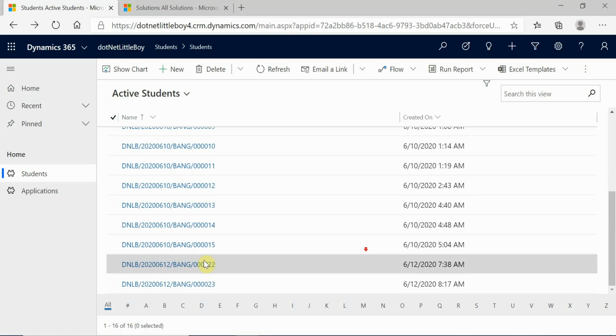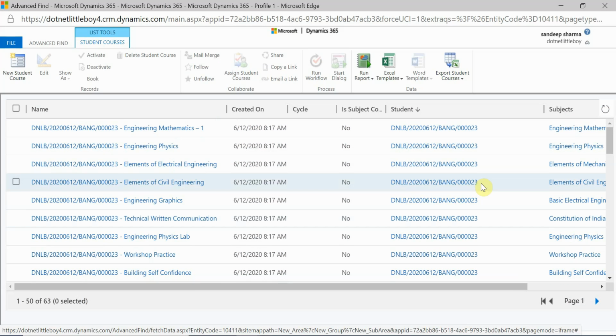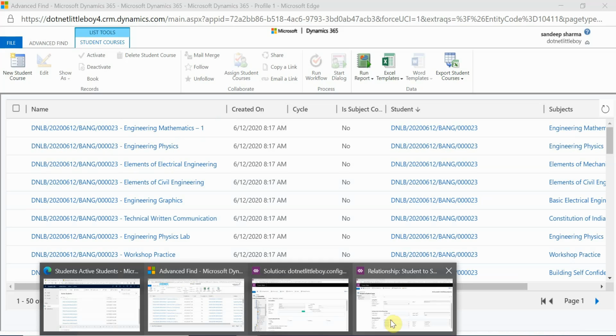Yeah, it got deleted. You can see we don't have it here. When I refresh this advanced find, you can see we don't have those 24 records, the ID number 24 records available.